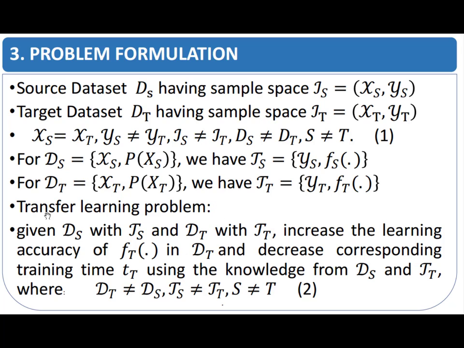So we formulate our transfer learning problem as: given the source domain with the source task and the target domain with the target task, we have to increase the learning accuracy of the target predictive function in the target domain and decrease the corresponding training time tt using the knowledge from both the source domain and the source task, where the source and target domains are different, and similarly the source task and the target task are also different because they have different label spaces.